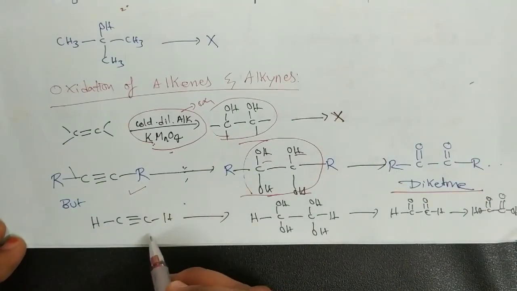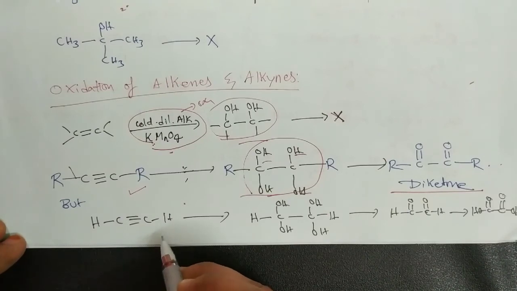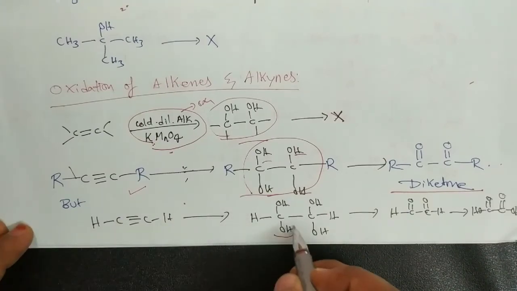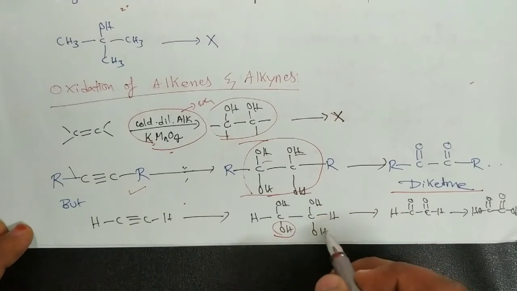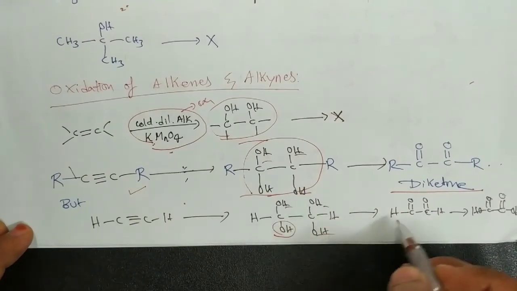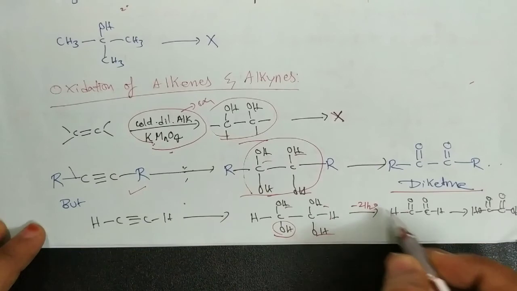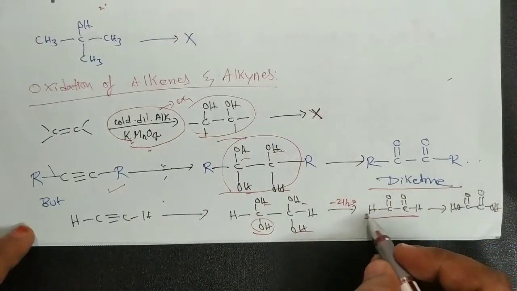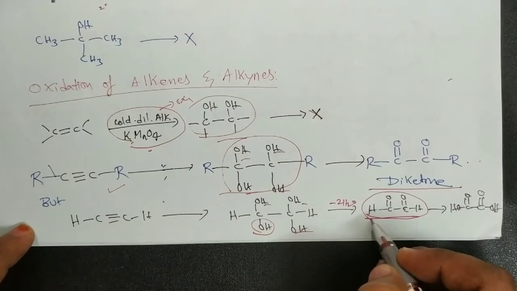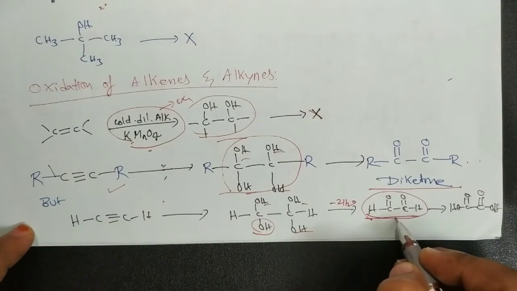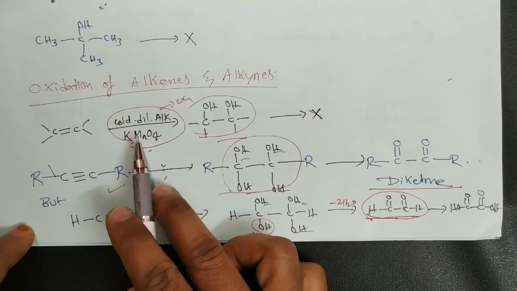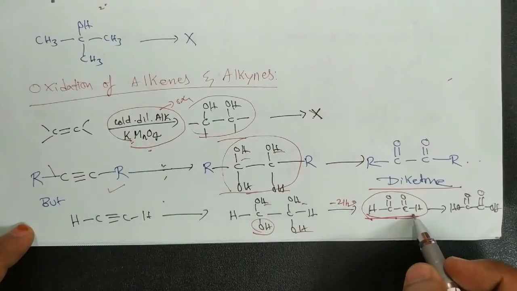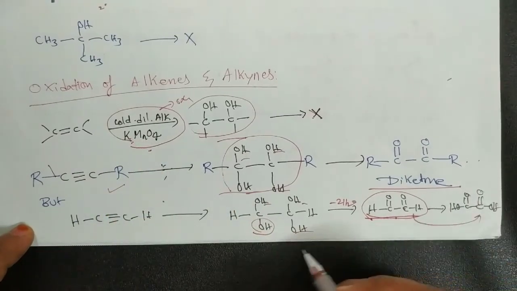Now let us discuss the reaction of the alkynes. The alkyne will give the tetrol, and by loss of water molecule we will get the aldehyde. Generally, in oxidation reactions aldehydes are more reactive. So even with cold dilute alkaline KMnO4, this aldehyde is further oxidized to acid.